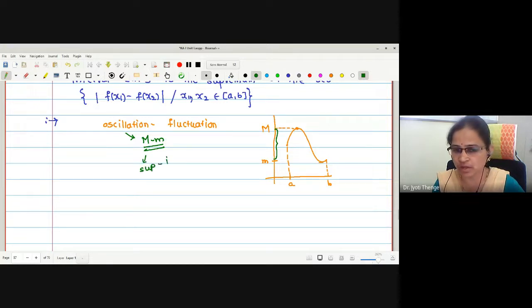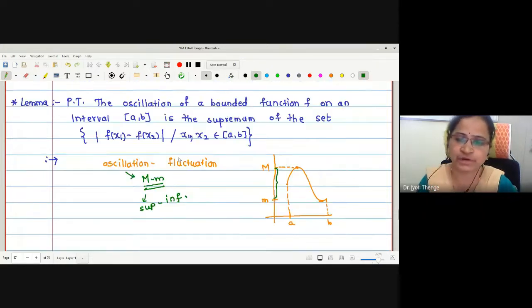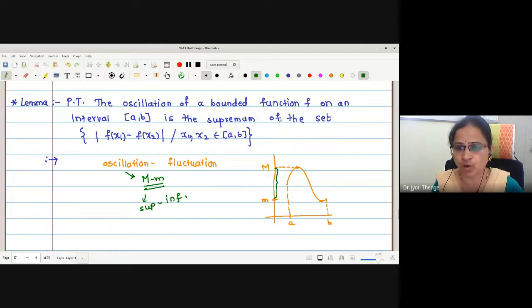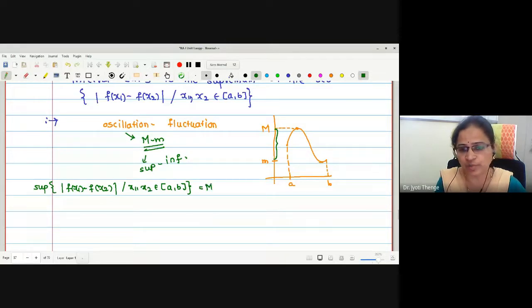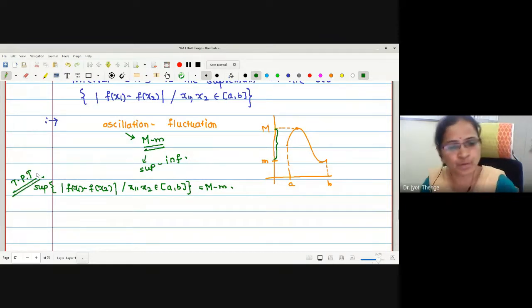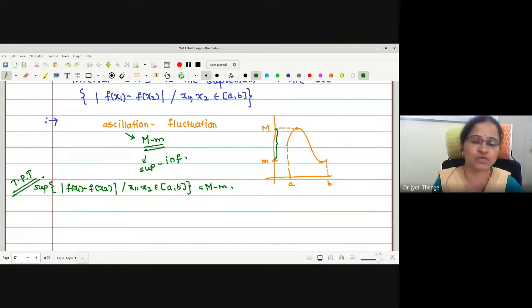That is the supremum minus the infimum value of the given function in the given interval. And then what is the aim to show? The oscillation of a bounded function on an interval [a, b] is the supremum of the set of |f(x1) - f(x2)|, where x1, x2 are elements of the interval [a, b], and this supremum is nothing but capital M minus small m. This is the aim to show. Is that okay? The supremum of this set is M minus m. This is what we wanted to show.